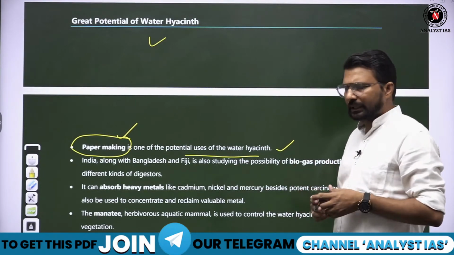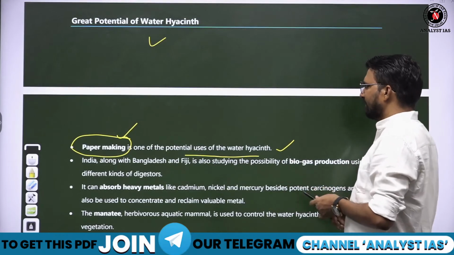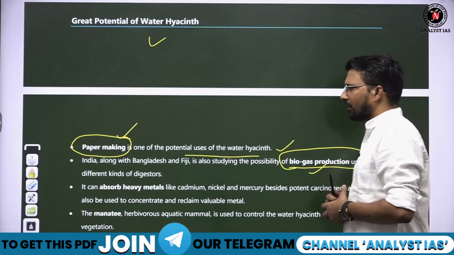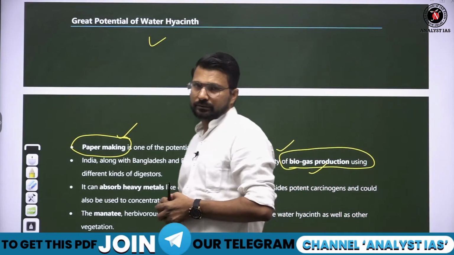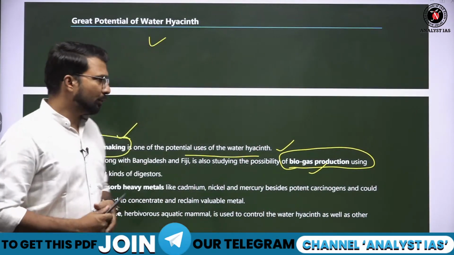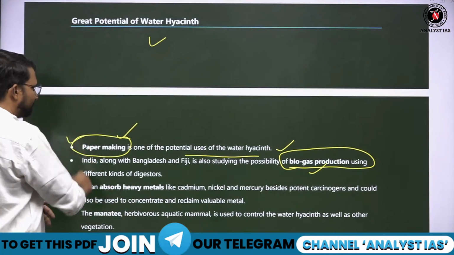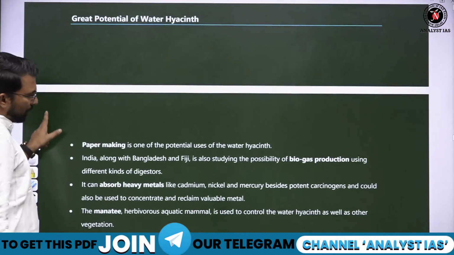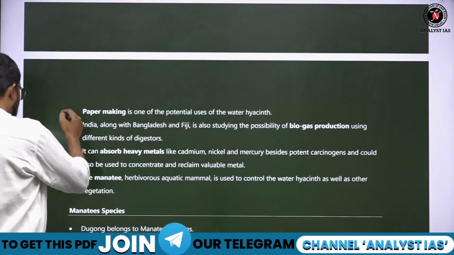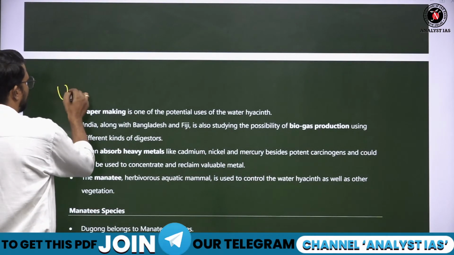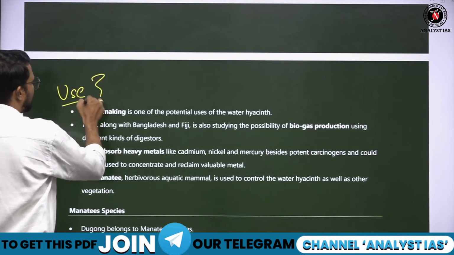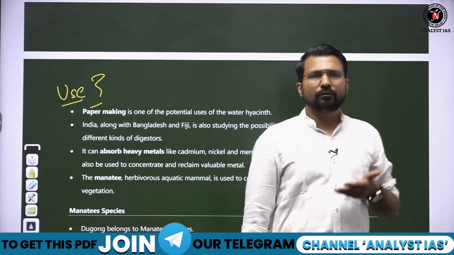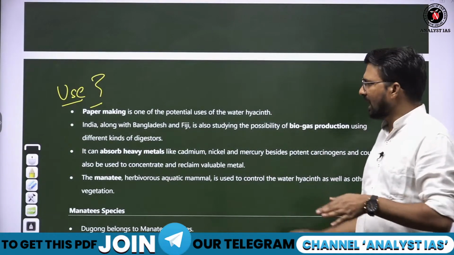So not only in India, countries like Bangladesh, Fiji, they are also studying to produce biogas from this water hyacinth. So इससे we can make the paper, we can make the biogas. Fine. I personally believe that इसके use से question आ सकता है. Question may be asked on the use. UPSC may ask what are the probable uses of water hyacinth.